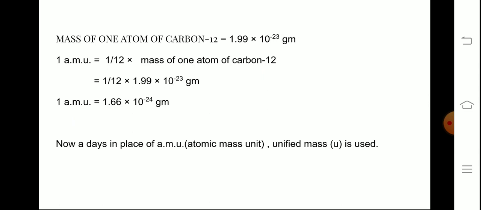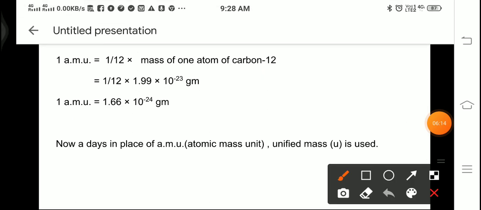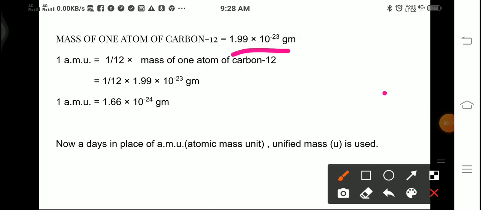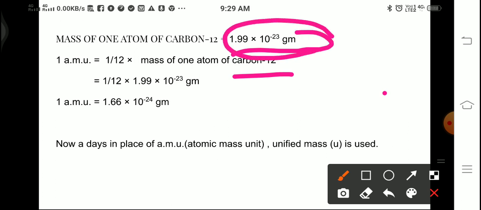Then scientists, through research and spectroscopic study, found that the mass of one atom of carbon was around 1.99 into 10 to the power minus 23 grams, which is very small. So they say that one atomic mass unit is 1/12 of the mass of one carbon-12 atom, and the mass of one atom of carbon was found to be 1.99 into 10 to the power minus 23 gram.